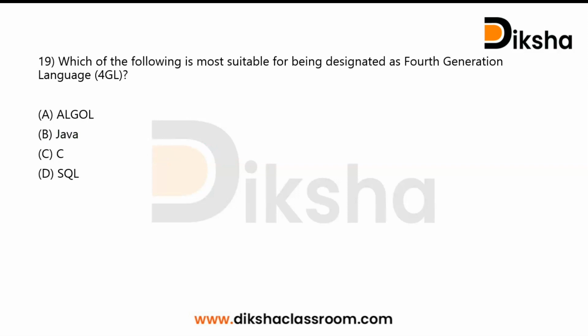Which of the following is most suitable for being designated as fourth generation language or 4GL? ALGOL, Java, C, SQL. Fourth generation languages are programming languages that are closer to human language than high-level languages. SQL, structured query language, is a fourth generation language, whereas the other options, ALGOL, Java and C, are third generation languages. So the only 4GL here is SQL. The question is about 4GL, so the correct answer is option D, SQL.